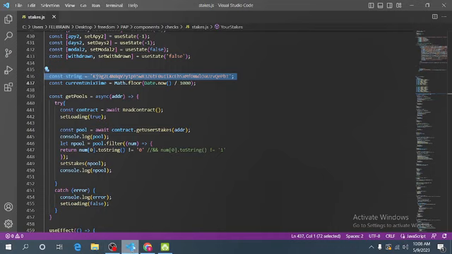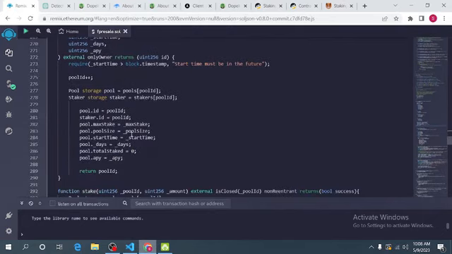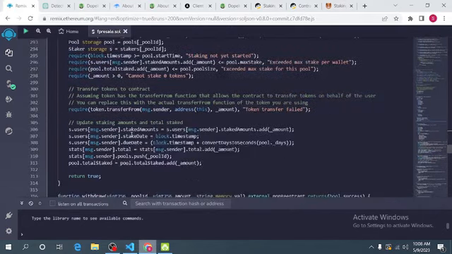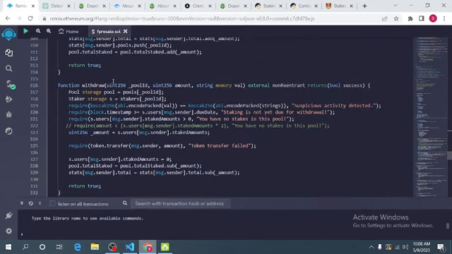Let's look at the withdraw function in the smart contract. In the smart contracts, we have this withdraw function. If you look at it, it takes the pool ID, then it takes an amount, any amount at all, and then it takes our password.